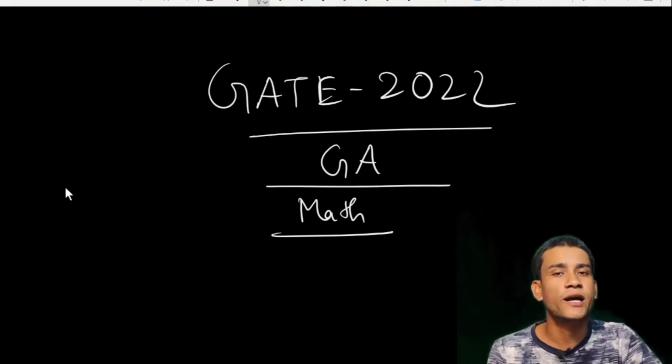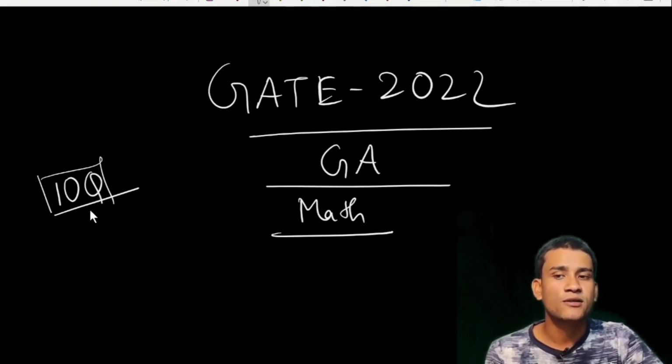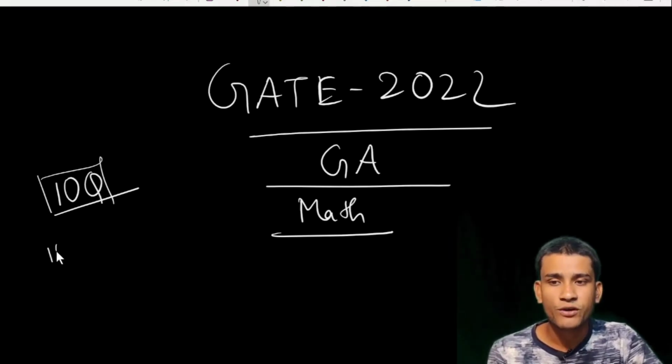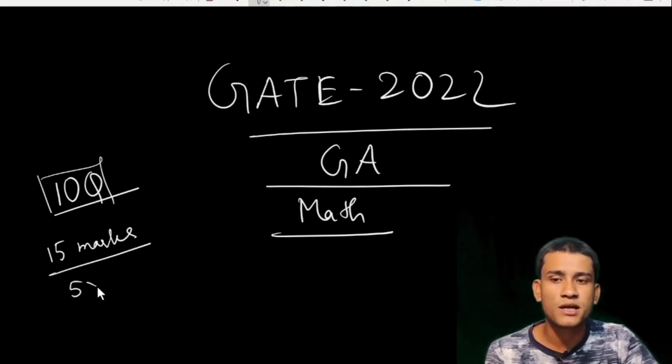You all know that there are 10 questions in each paper of the GATE exam, and the 10 questions carry 15 marks. 5 questions are of 1 mark and 5 questions are of 2 marks, total 15 marks.